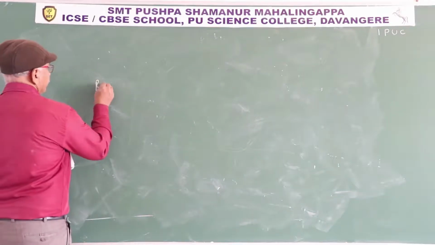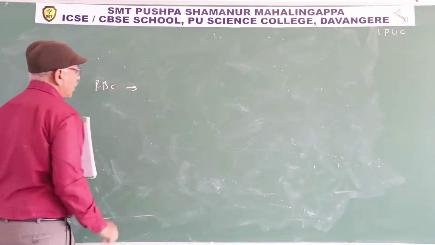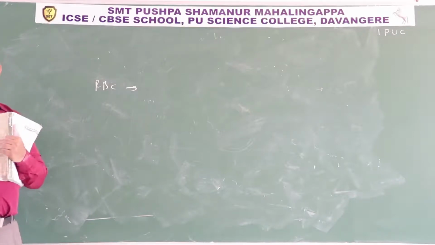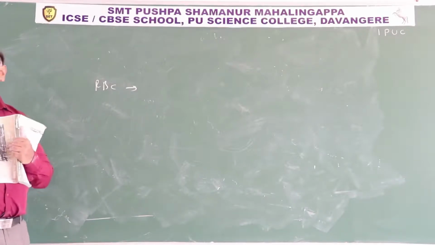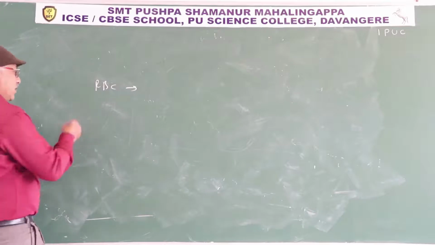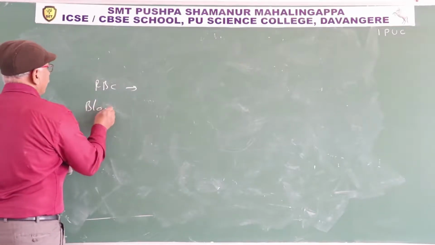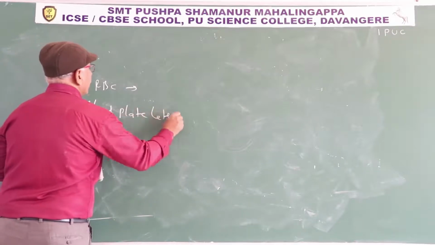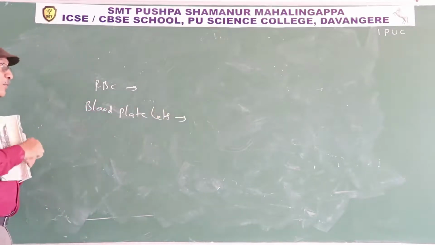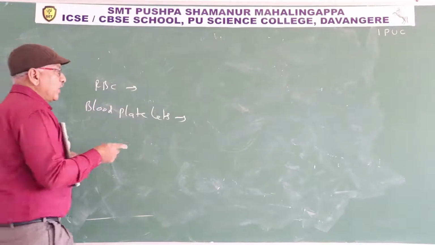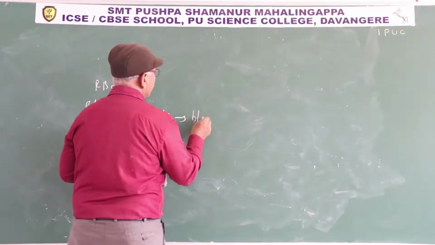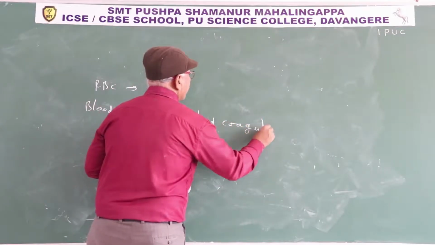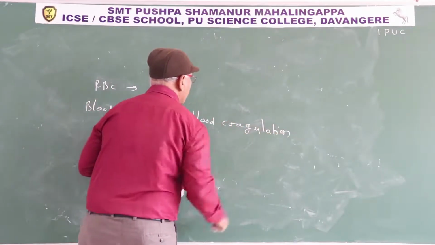RBC transport respiratory gases. The hemoglobin present in RBC transports respiratory gases. Blood platelets: the factors released by blood platelets are responsible for blood coagulation and are involved in blood clot.